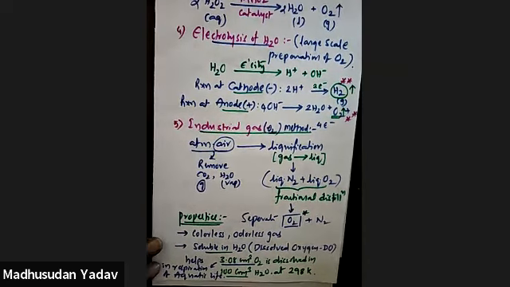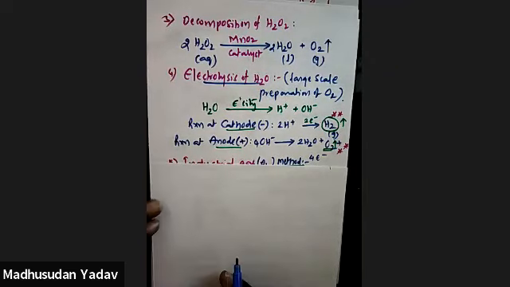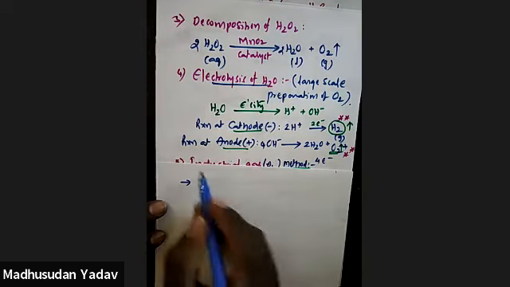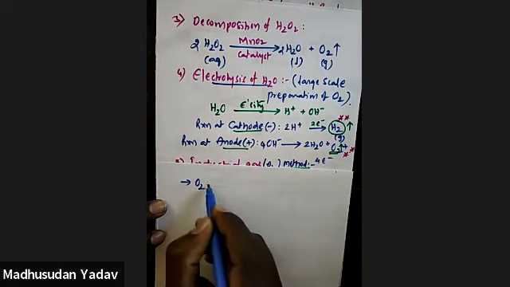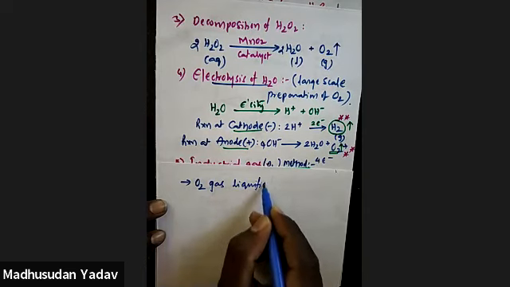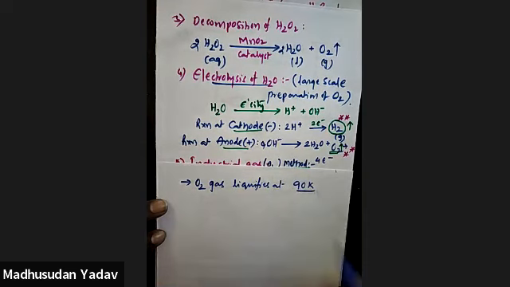Have you understood this? Next one, properties. I said about liquefaction: oxygen gas liquefies at 90 kelvins.